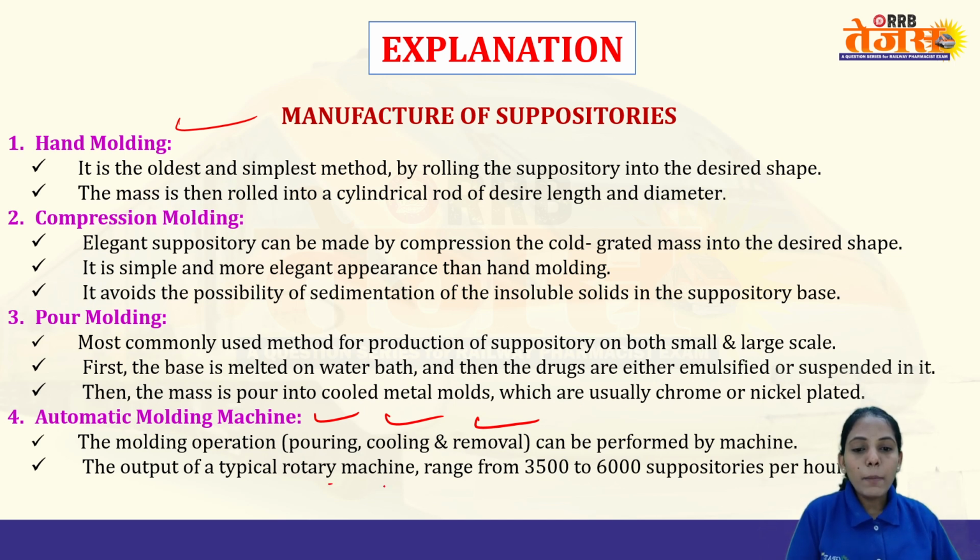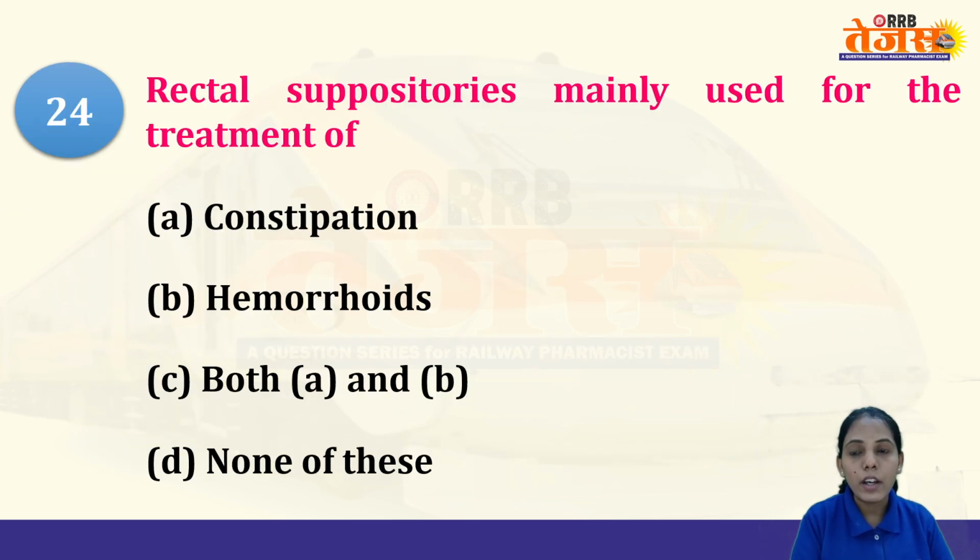A typical rotary machine can produce from 3,500 to 6,000 suppositories per hour. Nowadays everything is automatic: the pouring, the molding and the removal. So basically 3,500 to 6,000 suppositories can be prepared in 1 hour.